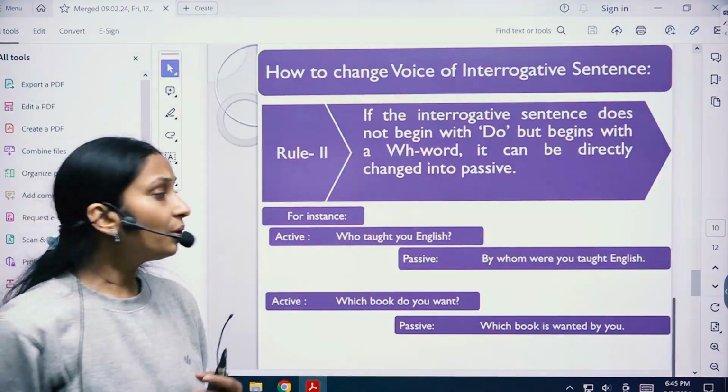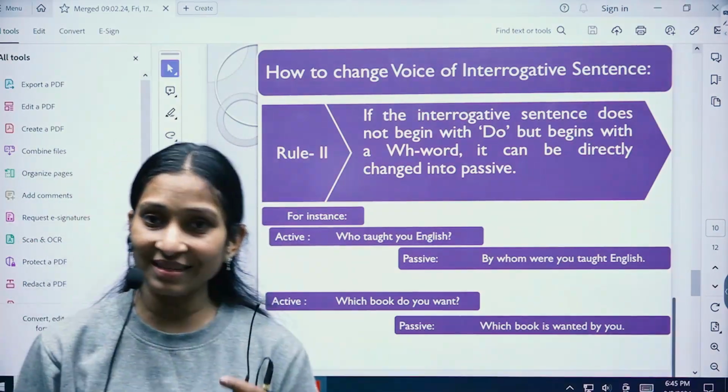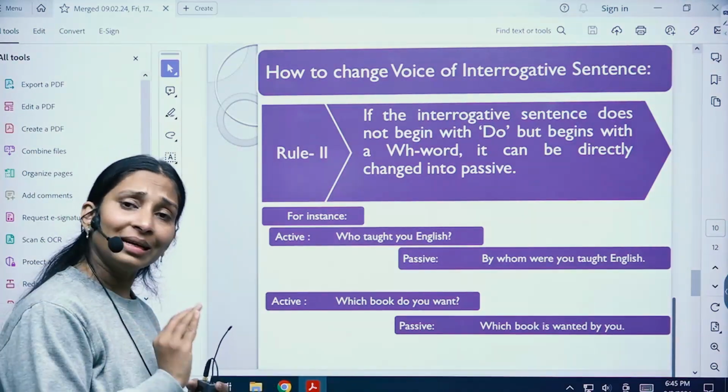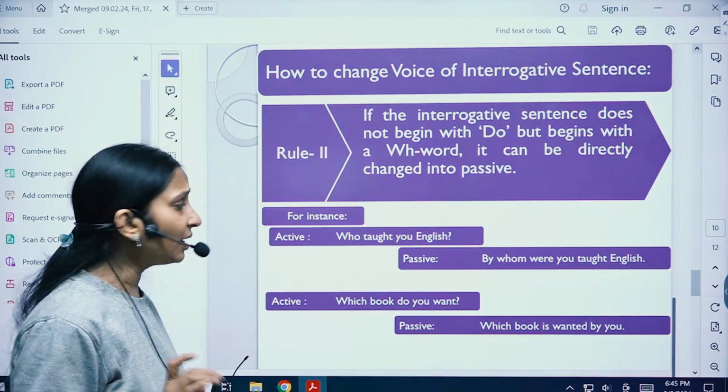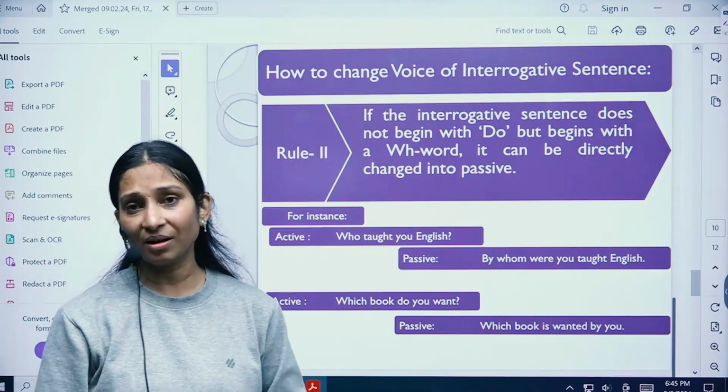Alright students, so let us see how we change the WH question sentences. Here also we need to identify, first of all, the tense of the given sentence, right? So, "Who taught you English?" This is simple past, right?